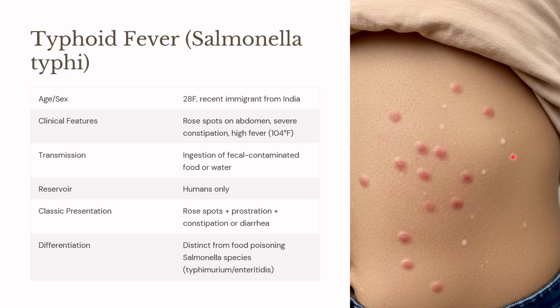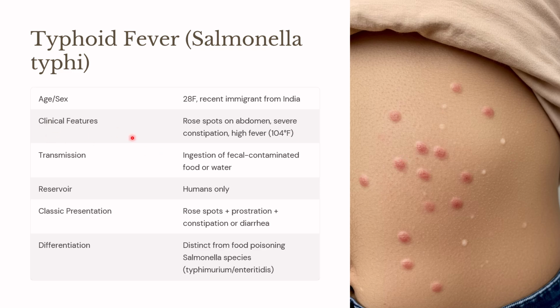It classically causes rose spots on the abdomen plus prostration. Prostration is nothing but the patient lying supine and in pain. It can cause diarrhea or it can present with constipation. So this is caused by Salmonella typhi.